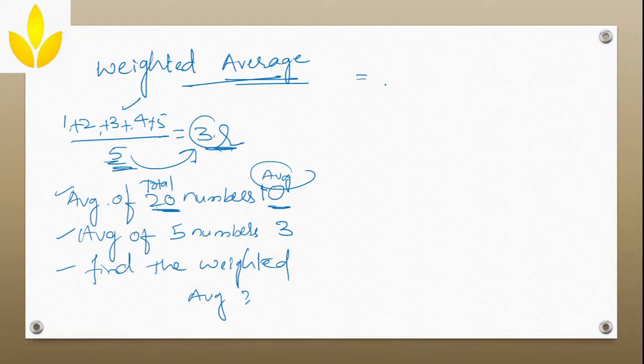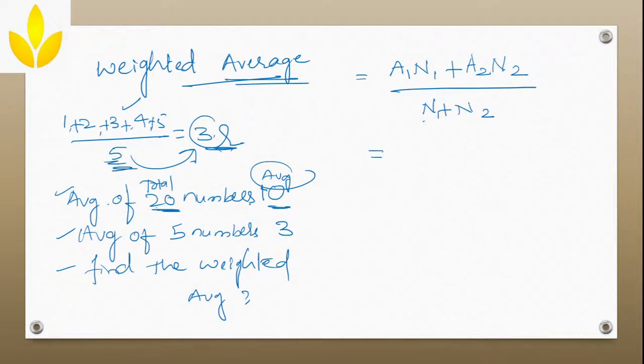See here, you have to take the average of the first group and the total number of numbers, n1, plus the average of the second group and the number of numbers in the second group, n2, whole divided by the total of n1 and n2.